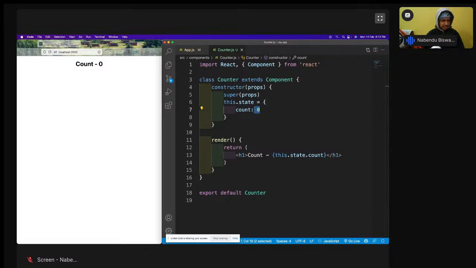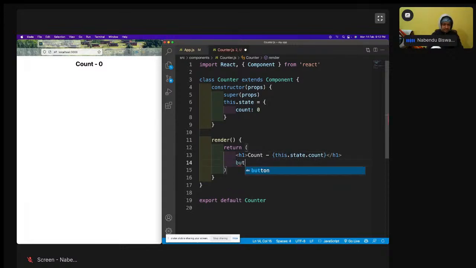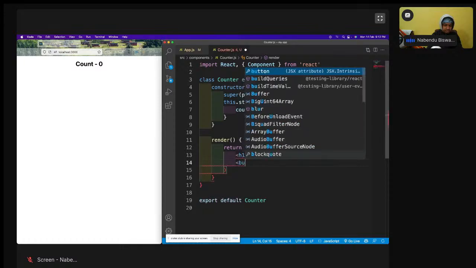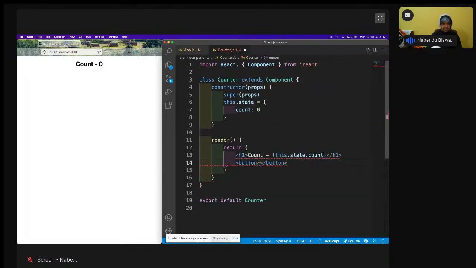So the main thing is that with this state, I have to increase the value of this counter. So how do I increase the value of this counter? Okay, so for that I will have a button, and in the button I'll have an increment.